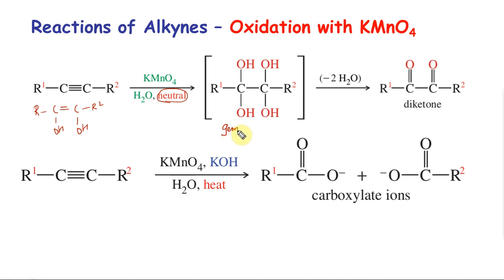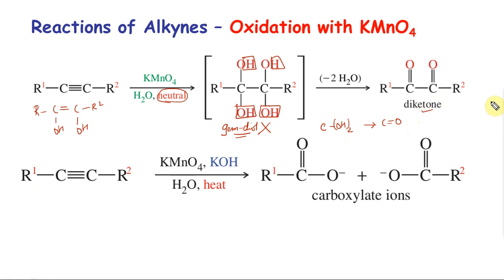When you have a gem diol, carbon attached to two OH, this is not stable. This will always eliminate a molecule of water to give you the corresponding C double bond O. You want to remember this throughout chemistry. This is going to come again. A gem diol is nothing but C(OH)2, which will always give you C double bond O. So similarly, this can eliminate water, and you get a diketone.